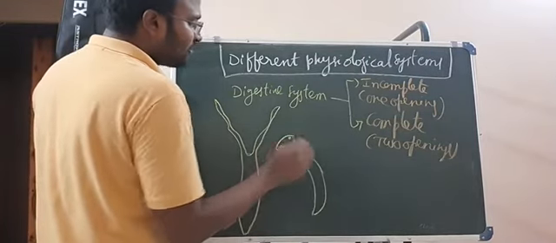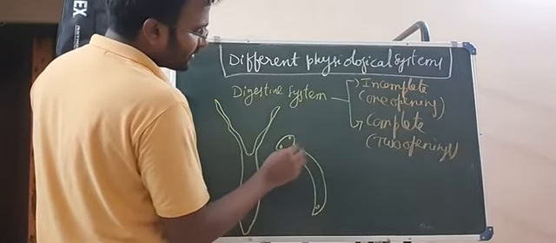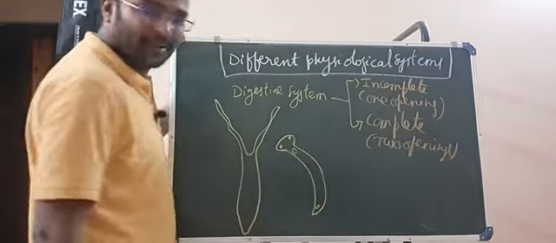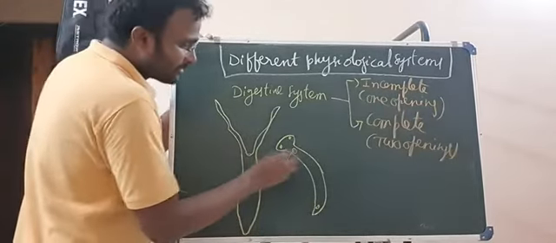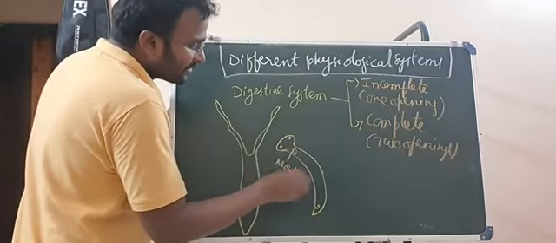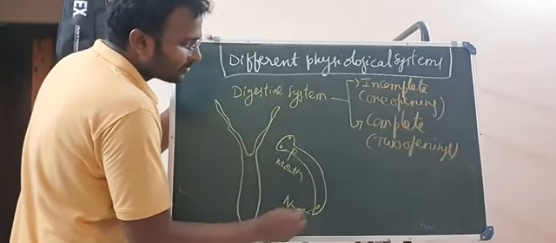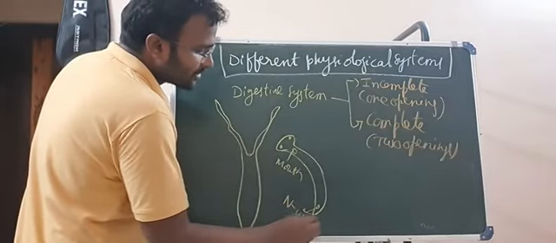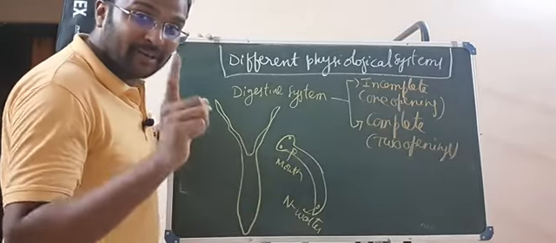In planaria, most of the children get confused. Down here one opening is present, and in the front also one opening is present, but they are not continuous. This is the mouth only, but this is not the anus. This is the opening present to excrete nitrogenous wastes, but not to excrete the fecal matter.